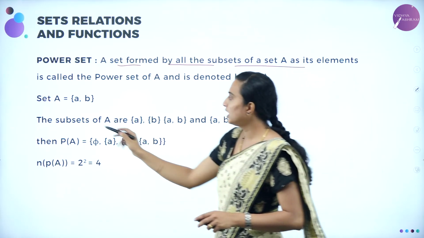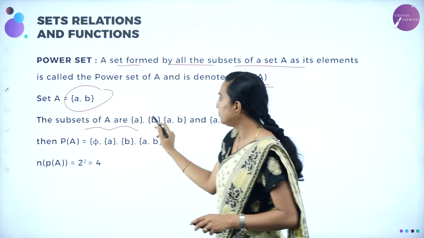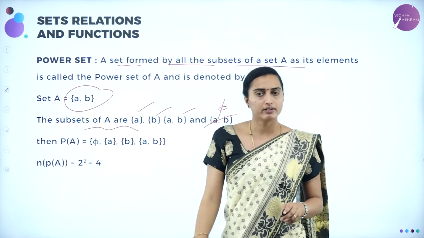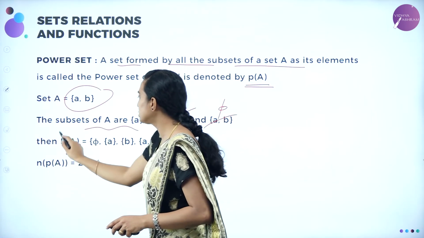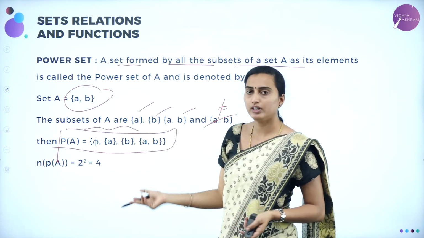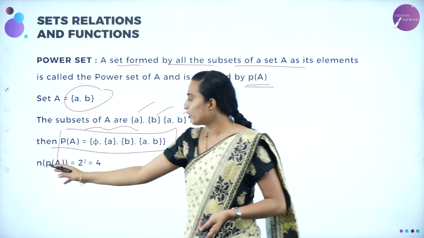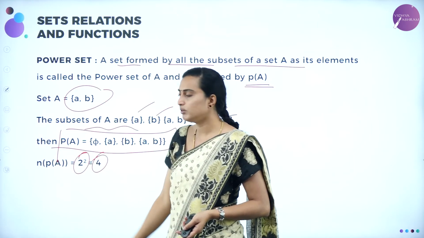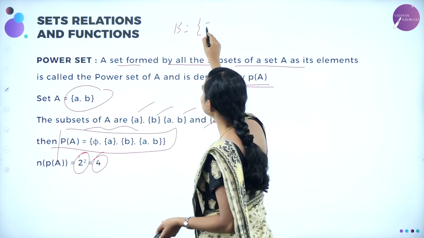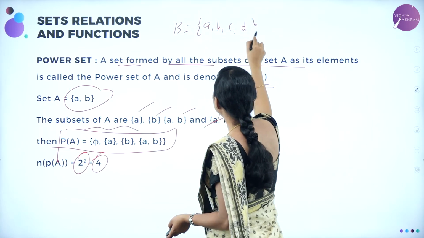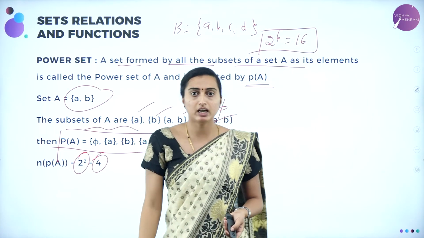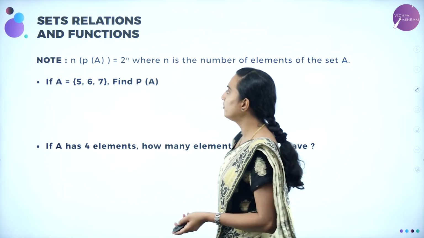Then for the set A, B, the subsets will be phi, A, B, and A B, which we write inside the flower bracket. P of A will be equal to this. So the number of elements in P of A is 2 squared, which is 4. If there are 4 elements, for example A, B, C, D, then you have 2 power 4, which is 16 subsets in the power set. Understood? Next we'll be moving on to the note.